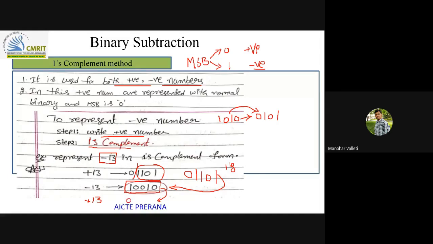So for a positive number, if you apply ones complement, you will get a negative number, and vice versa. All this is applicable in the ones complement number system.